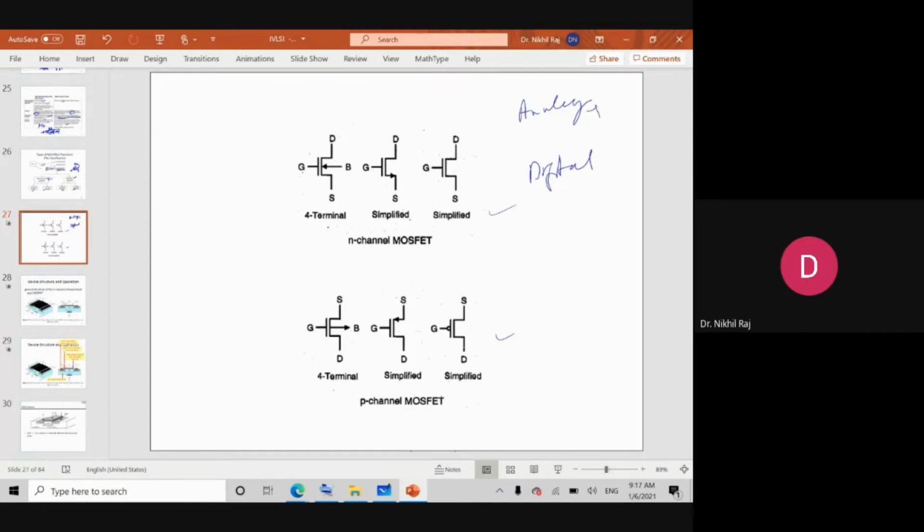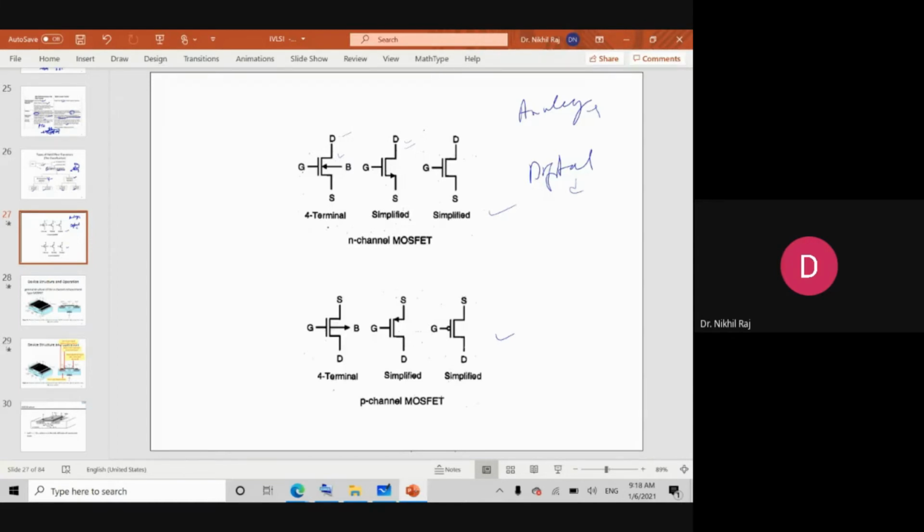When we go for analog, these four terminals are very important, because depending upon the bulk potential, we can vary the threshold voltage, and varying the threshold voltage will affect how much gate voltage we can give. So in analog we work with either 3 or 4 terminals, but in digital we are only bothered about the switching of the voltages, so generally we prefer these three terminal devices.